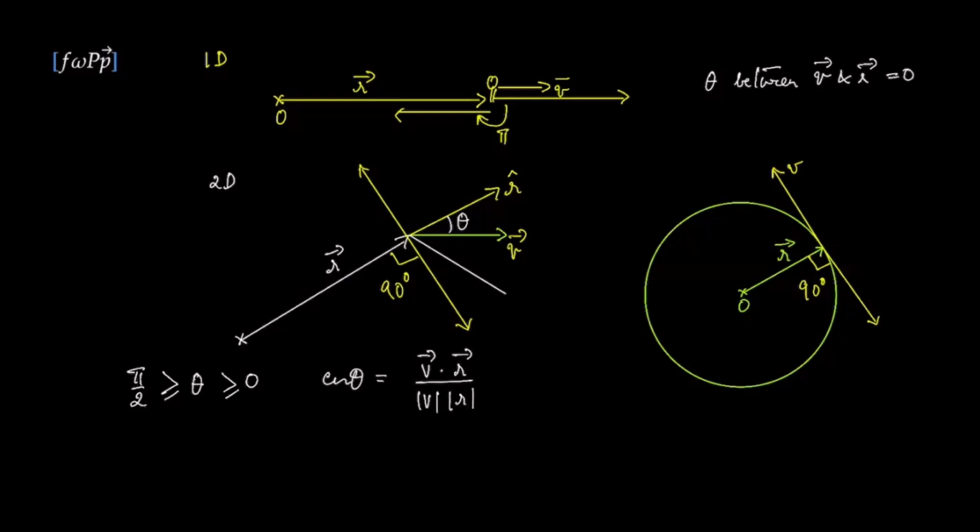Now, in the first quadrant, cos theta is going to be greater than 0. At pi by 2, it is going to be equal to 0. We can also see that this looks like the unit vector along v and r. Because the denominator is always going to be positive, we are going to use only v dot r in our calculations further and demand that it should be greater than or equal to 0.